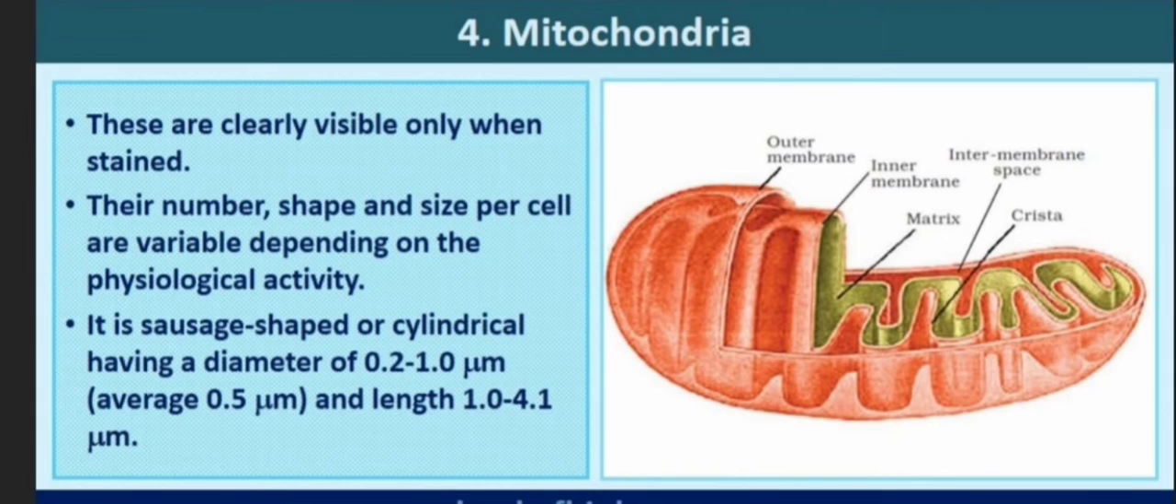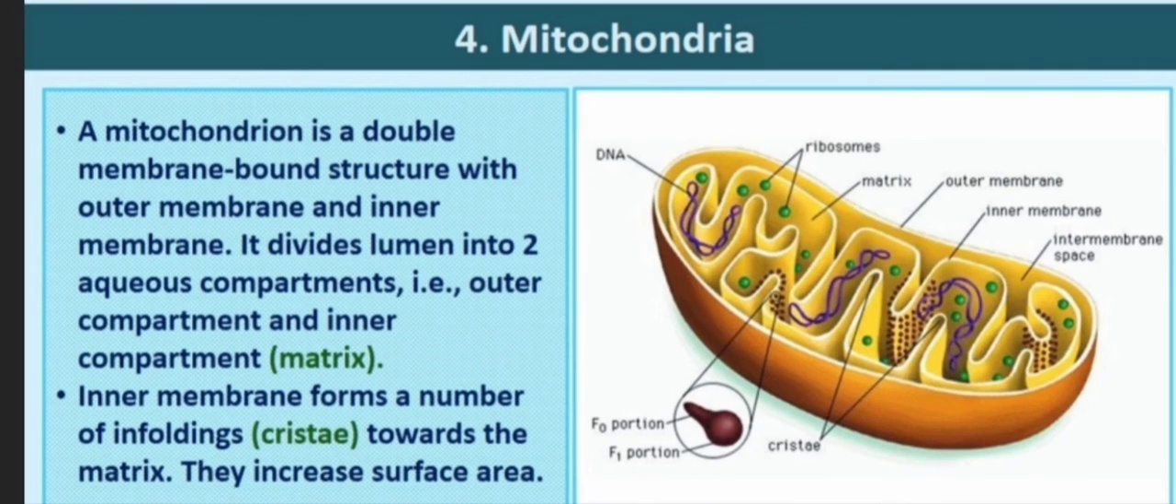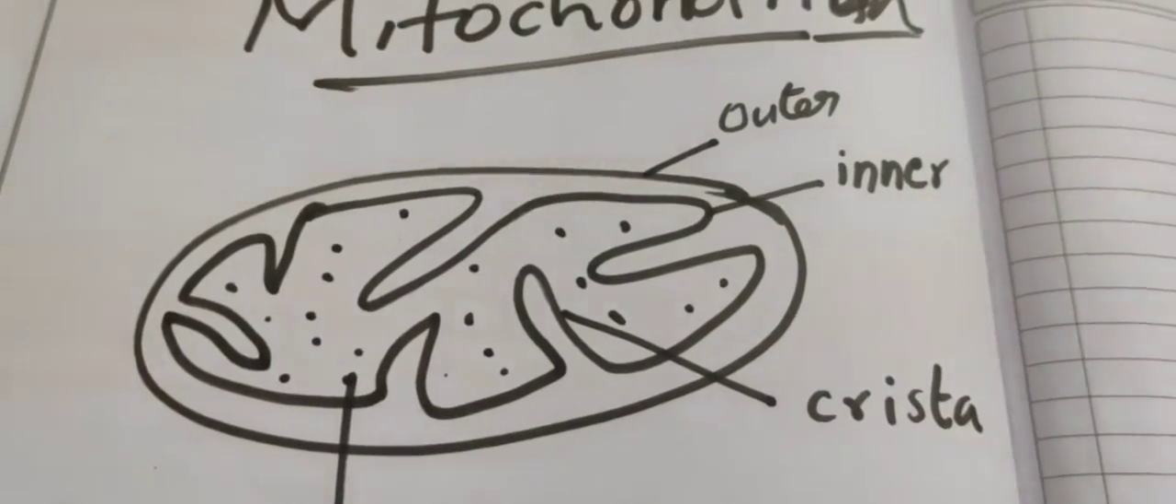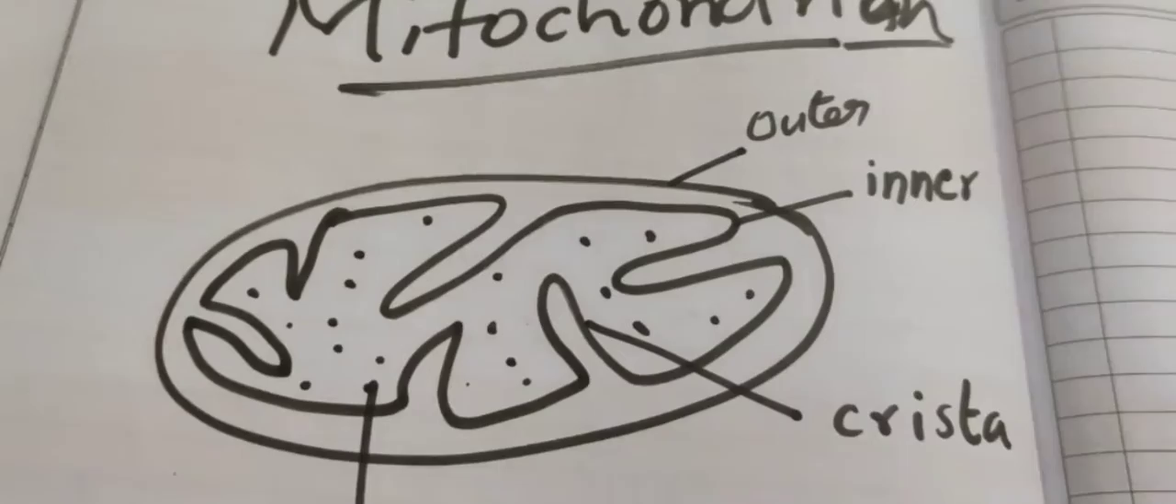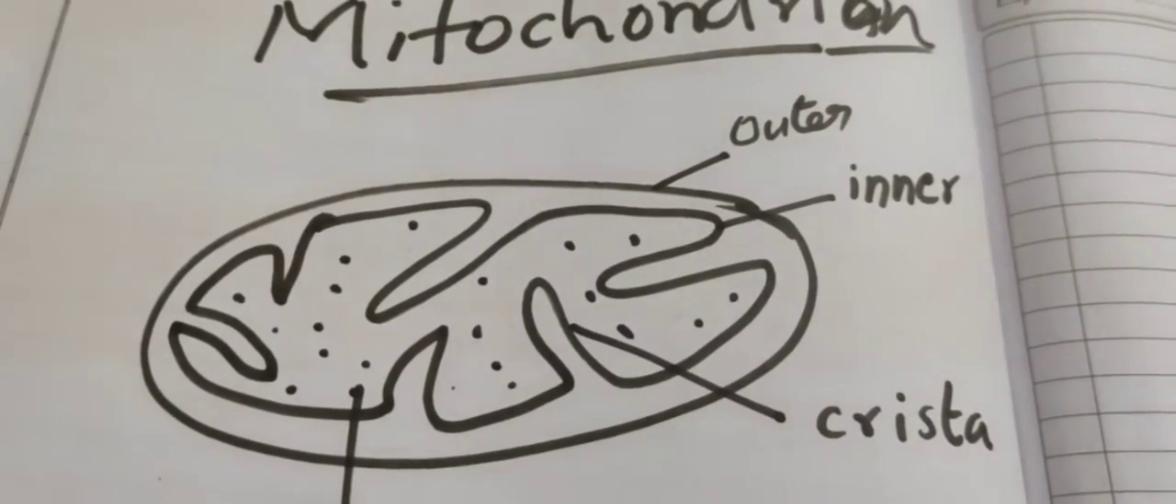Mitochondria are another cell organelle, clearly visible only when stained. Their number, shape and size per cell are variable depending on physiological activity. Typically, they are sausage shaped or cylindrical, having a diameter of 0.2 to 1 micron and length 1 to 4.1 micron. Now, the structure of mitochondrion.